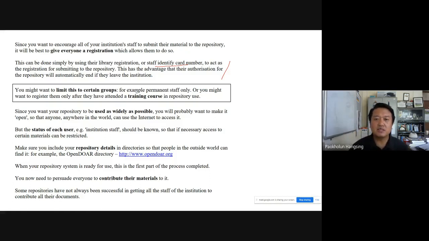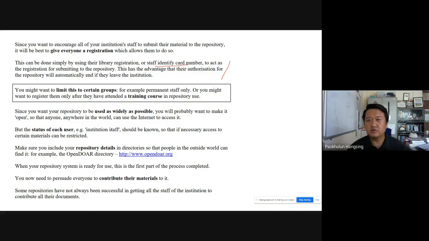This is the case in most institutional repositories, because one of the objectives of having an institutional repository is to showcase that, look, this is what we have, this is the kind of research we are doing, in order to make a name for the institution. That is one reason.